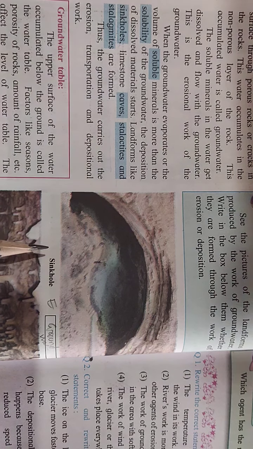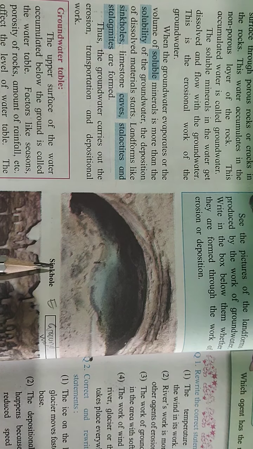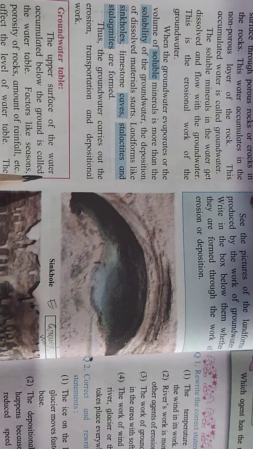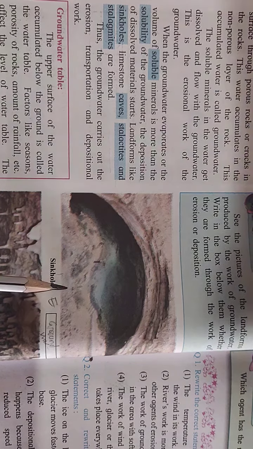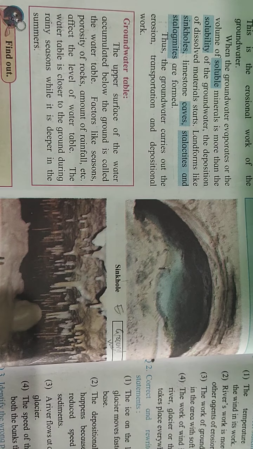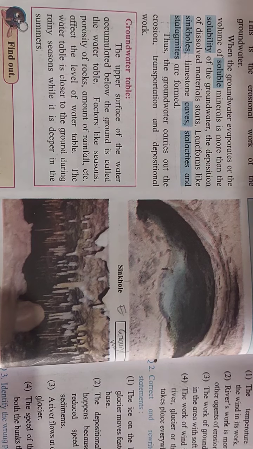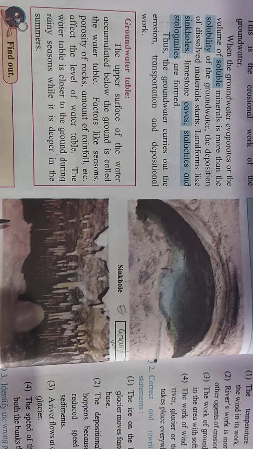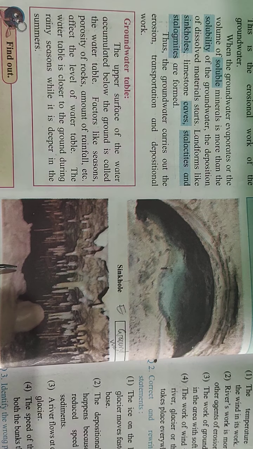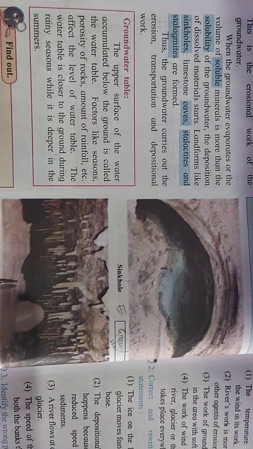When the groundwater evaporates or the volume of soluble mineral is more than the solubility of the groundwater, the deposition of dissolved material starts. Landforms like sinkholes are formed, and this is a stalagmite and stalactite. Stalagmite and stalactite are formed. Thus, the groundwater carries out erosion, transportation and depositional work.